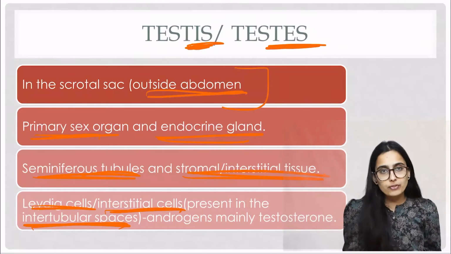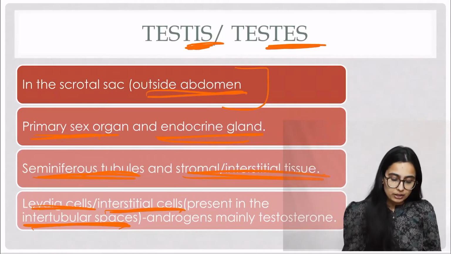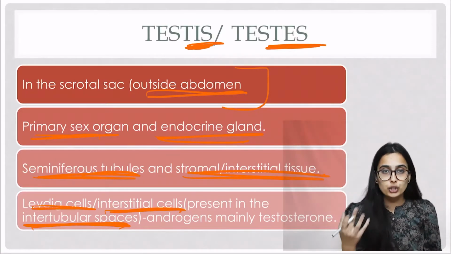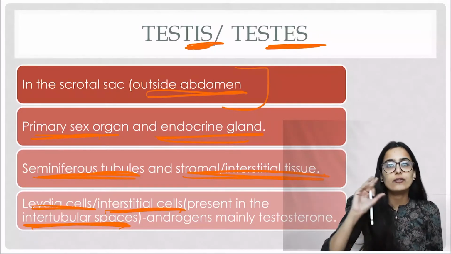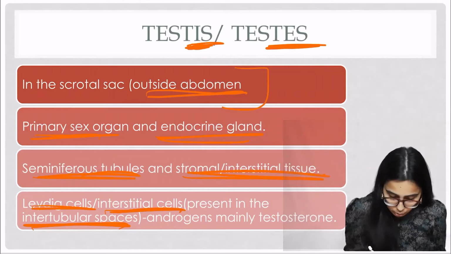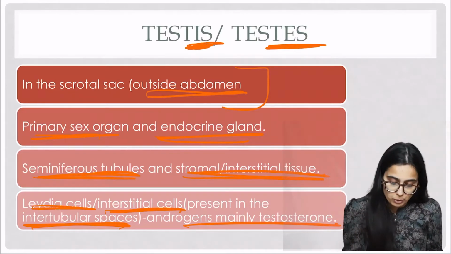Okay, and what is the function of these Leydig cells? They help in the formation of androgens. Okay, so androgens are a group of male hormones. Okay, और इसके अंदर ही we have a very important hormone which is known as testosterone. Okay, so Leydig cells help in the formation of testosterone.